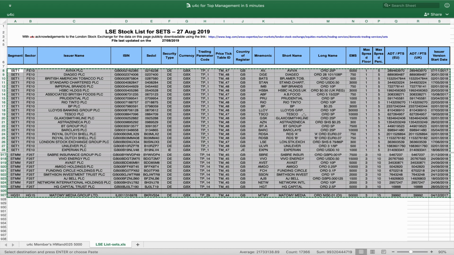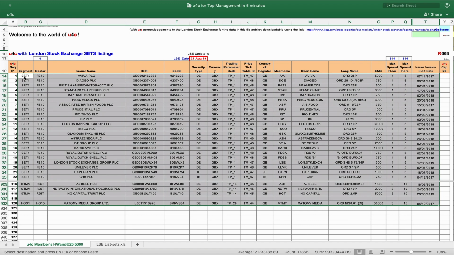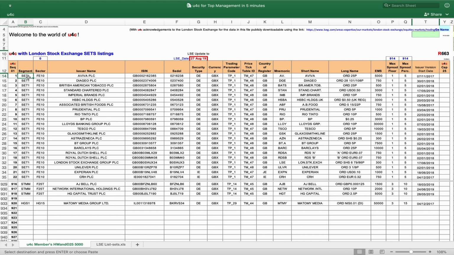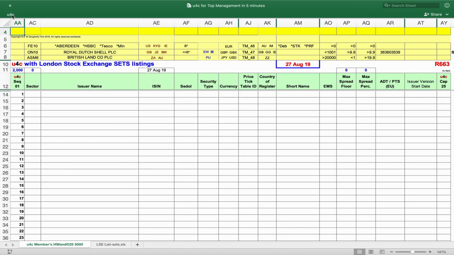Here we have a waiting u4c WAND file set up to receive the LSE data, where we can paste this data now. With this data now in the u4c WAND file's data area, we can target the intelligence we need from this file in 4 seconds. We click on the custom view u4c QStore view on the u4c toolbar, to instantly see the u4c report area on screen.